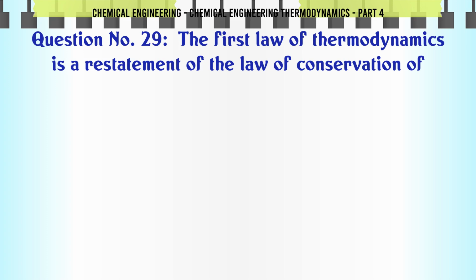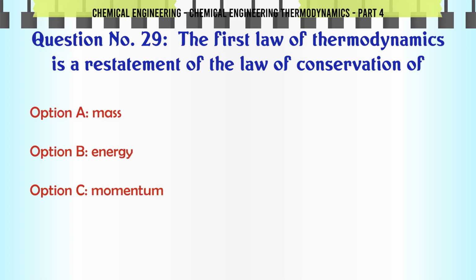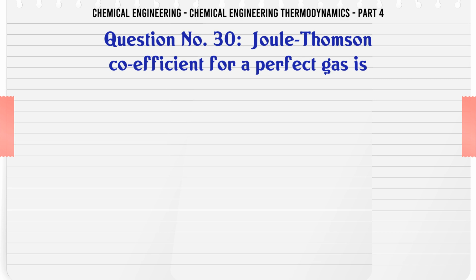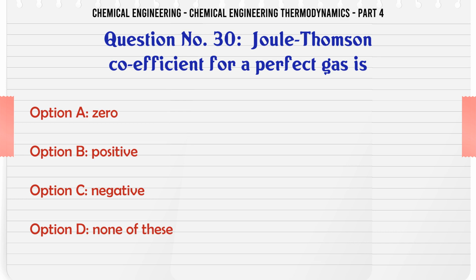The first law of thermodynamics is a restatement of the law of conservation of A. Mass, B. Energy, C. Momentum, D. None of these. The correct answer is energy. Joule-Thomson coefficient for a perfect gas is A. 0, B. Positive, C. Negative, D. None of these.